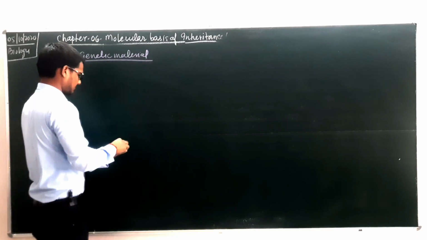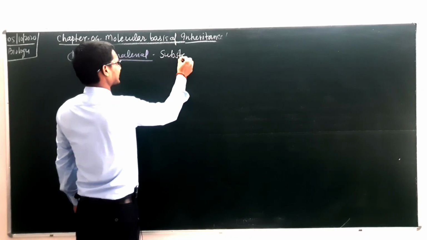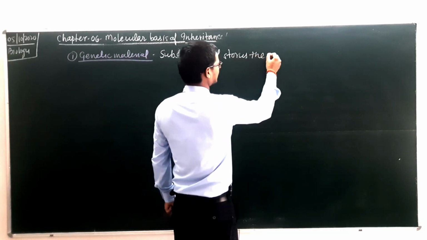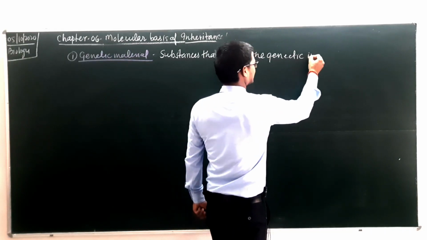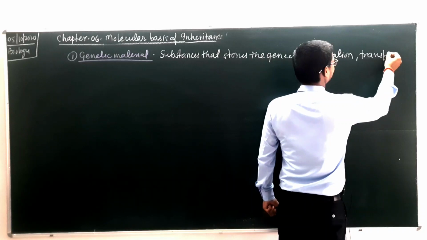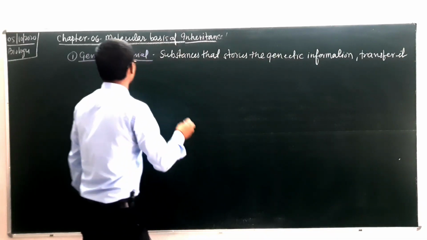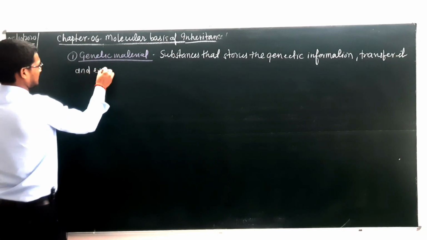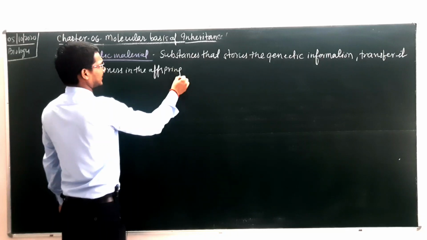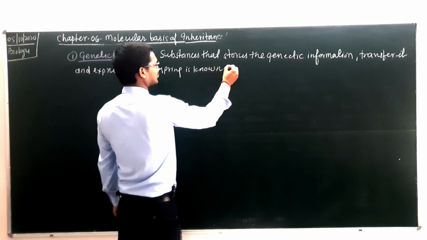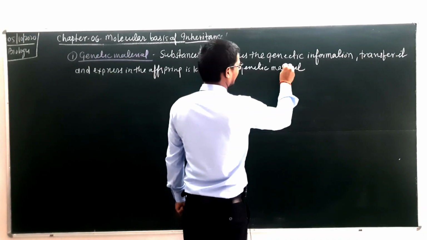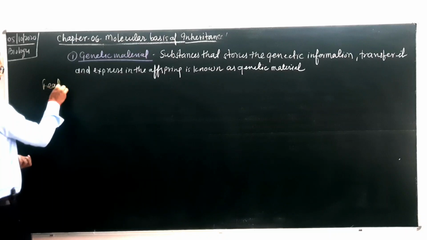These are the substances that store the genetic information, transfer it and express it in the offspring. That is known as genetic material.